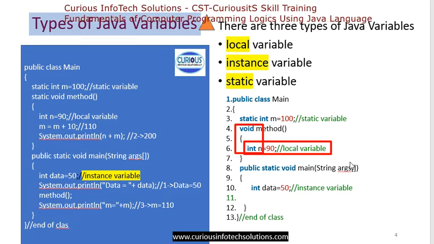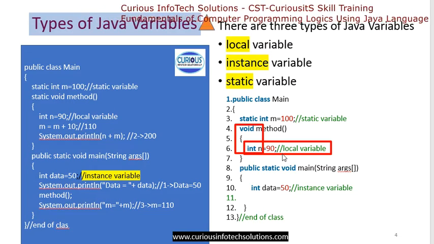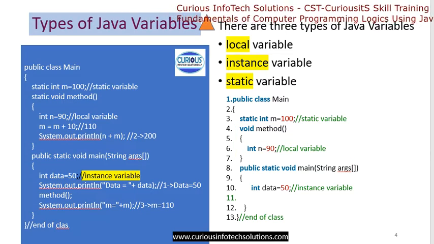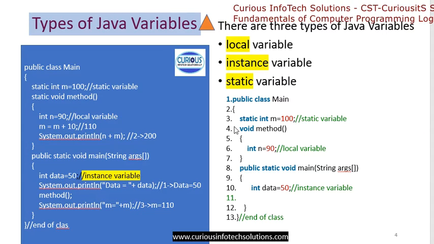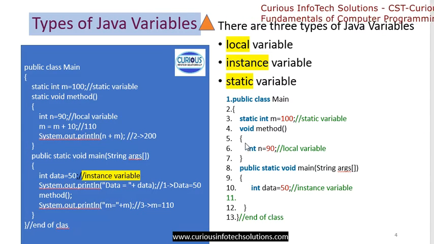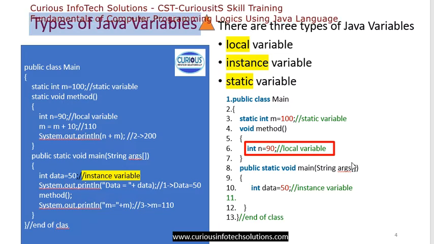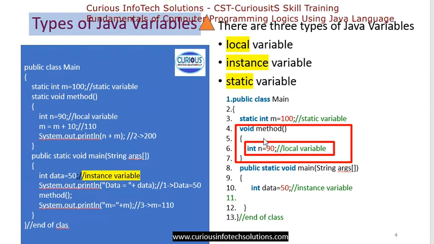So this method, that's why this n is equal to 90 will be called in this method. है ना, इसको method बोलेंगे हम. So the local is int n is equal to 90, and this is declared in this method. Method के अंदर ही इसको बनाना है.